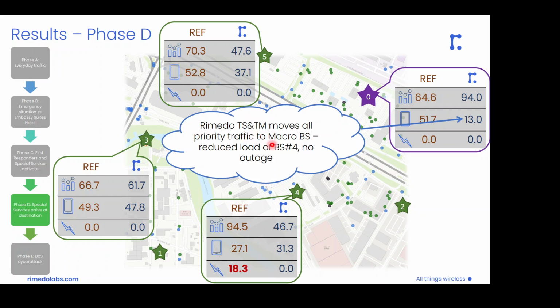So application of such policies allows us, first of all, to secure the resources for this high priority traffic in the macro base station and minimize the number of handovers, but it also relieves the resources in the small base stations for all the other UEs. In such a case, we see that we have reduced load of base station number 4, and we have no outage, which is very beneficial for us.